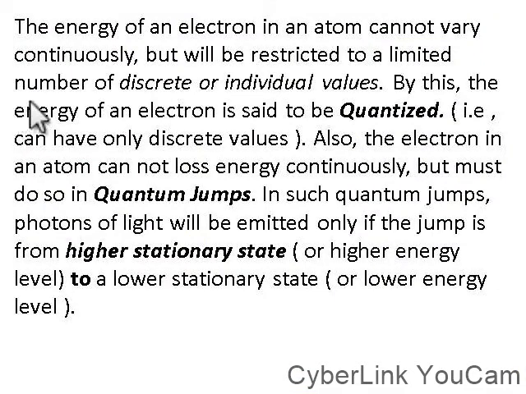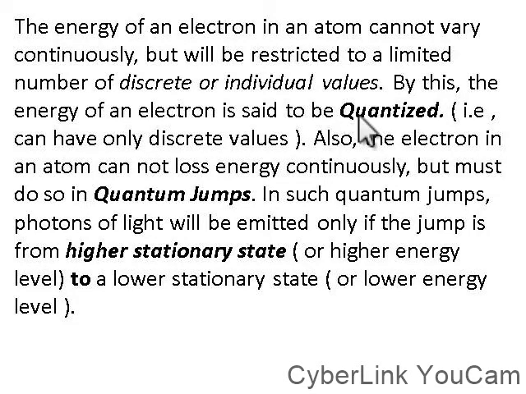So, the energy of an electron in an atom cannot vary continuously, but will be restricted to a limited number of discrete or individual values. By this, the energy of an electron is said to be quantized.